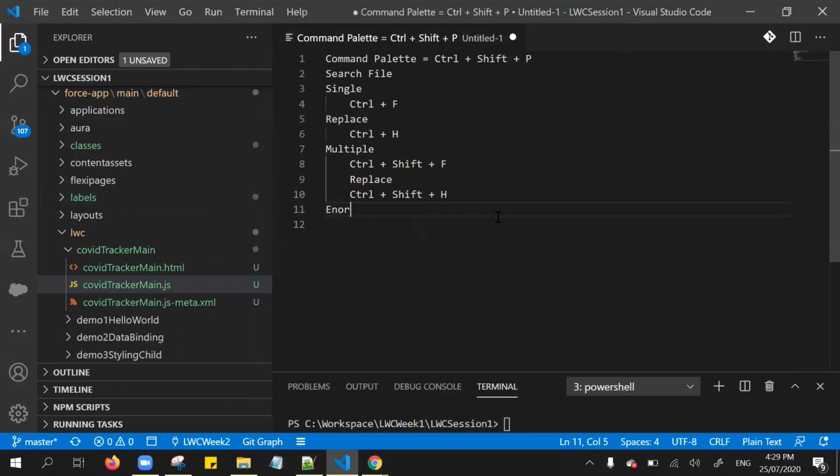Enforce separate tabs. From settings, search preview and untick. Okay.